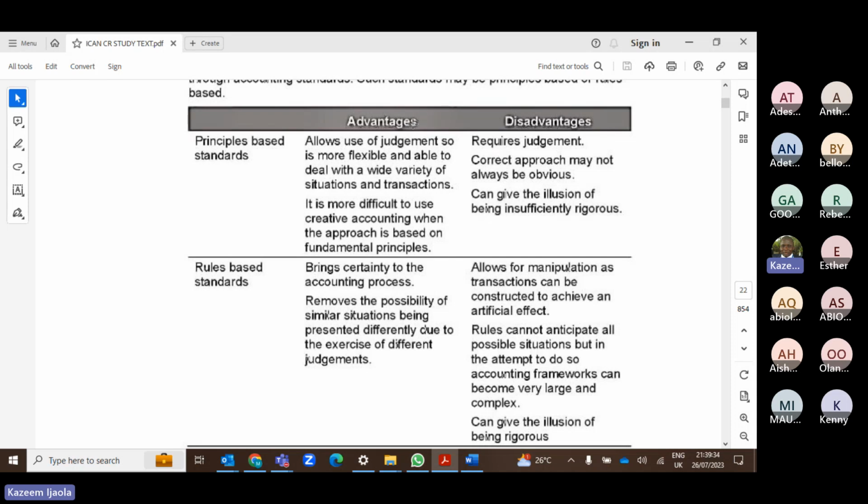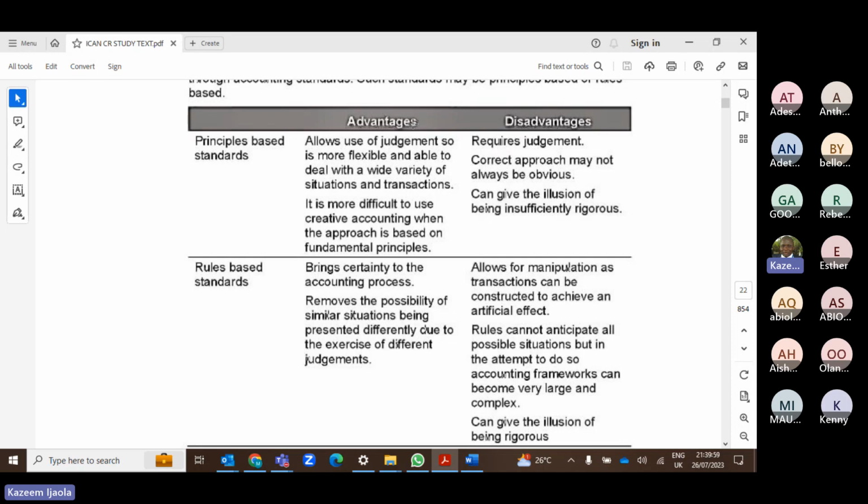Then the disadvantages of principle based are, number one, it requires a lot of judgment because you have to bring your own judgment. And sometimes you can introduce a judgment that will be biased just because you want to sell a narrative. People introduce all sorts of judgment that may not really show the true and fair view of the financial statements.